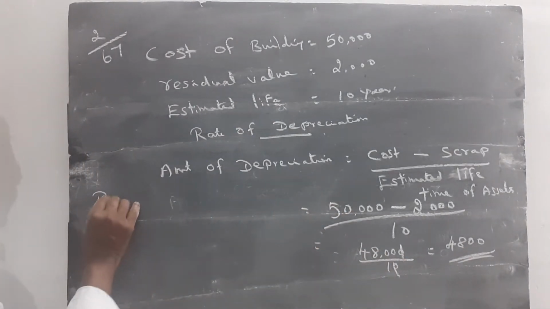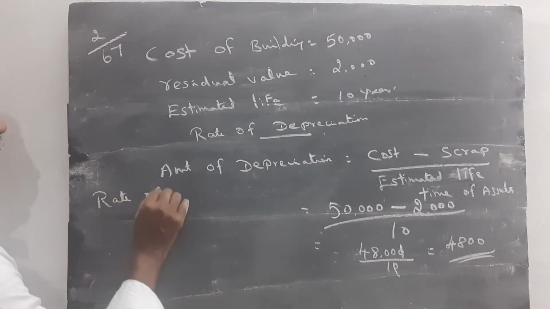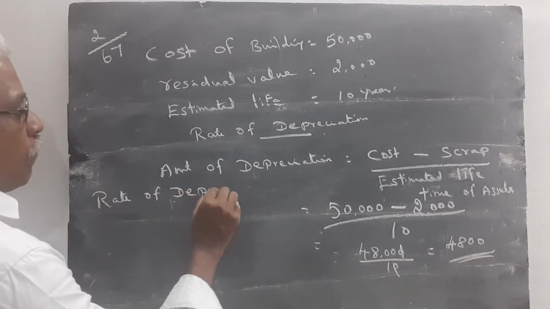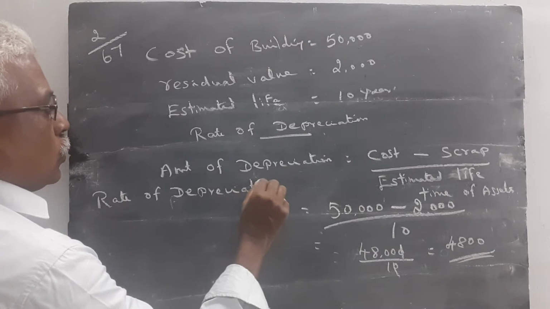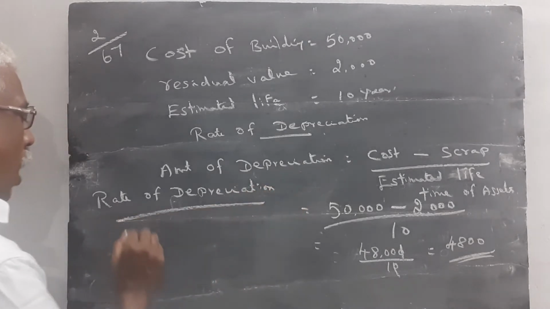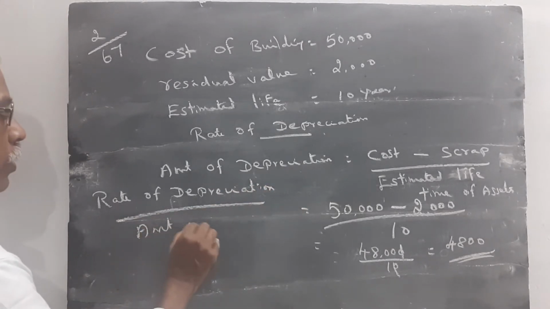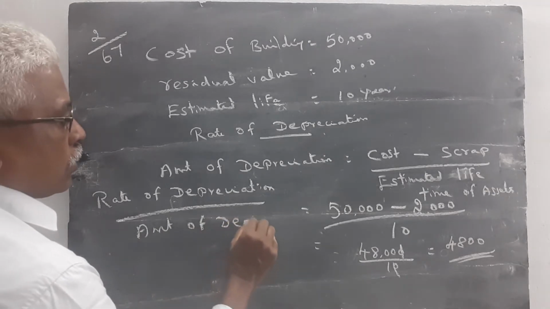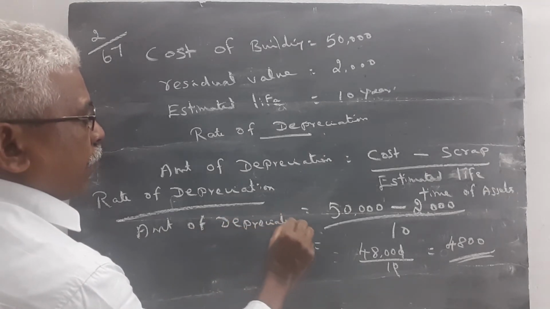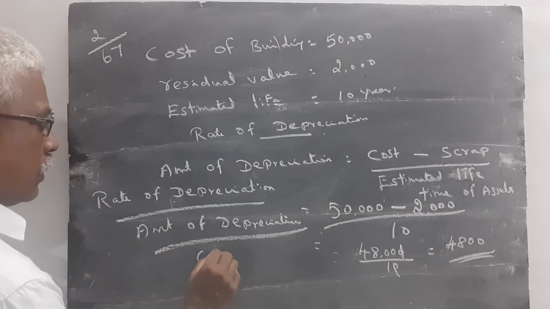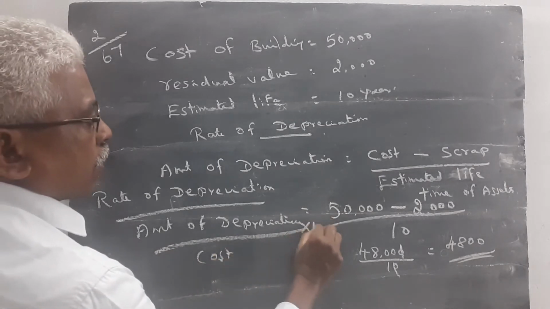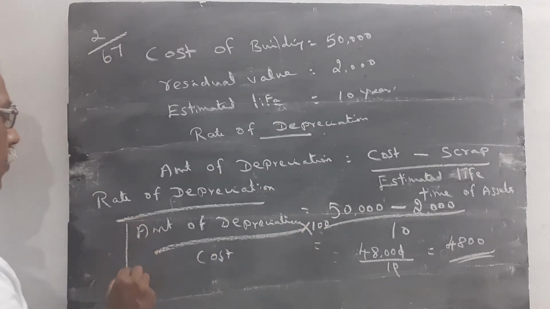Then we calculate the rate of depreciation. Rate of depreciation is equal to amount of depreciation divided by cost of asset into 100. It is another formula.